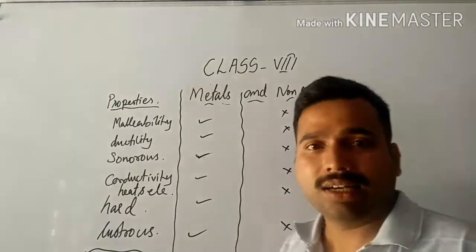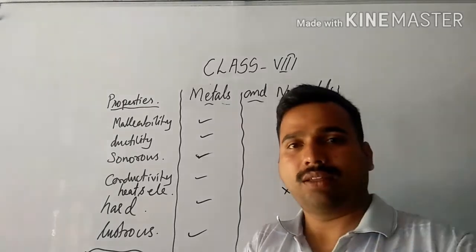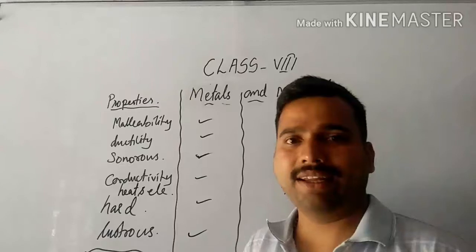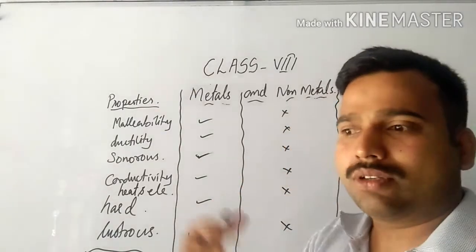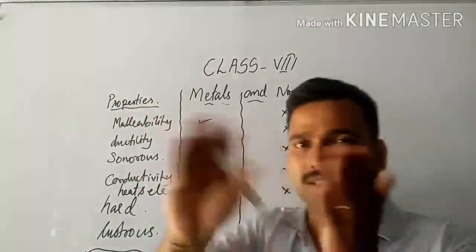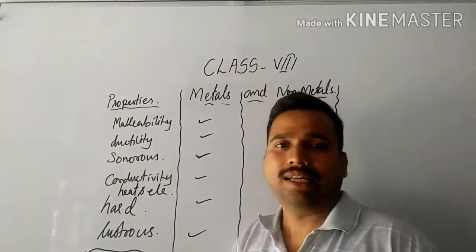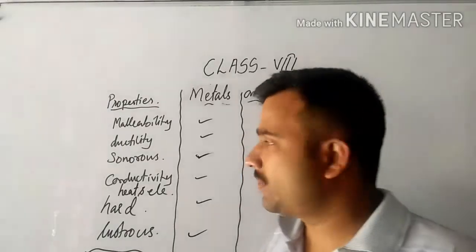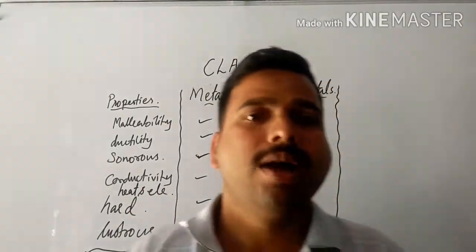The next one is lustrous. We have already seen that. What is meant by lustrous? Silver articles look shiny, and gold articles have a shiny yellow color. Similarly, magnesium also appears shiny if we clean its surface. That particular property is known as lustrous. So these are all the general physical properties of metals.